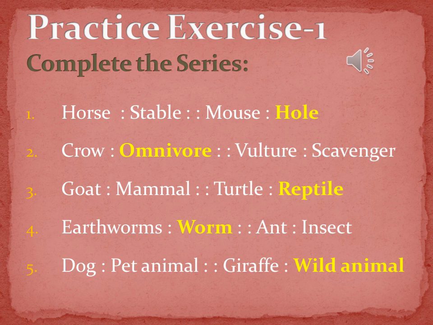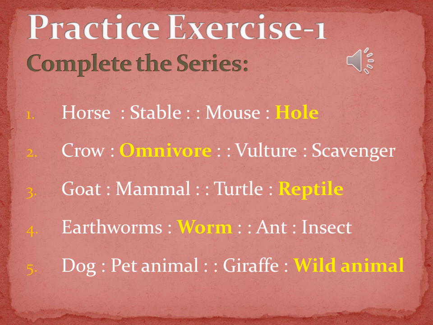Coming to first question, complete the series. First part is, if horse is to stable, then mouse is to what? So the answer is based on the habitat. So here the answer is hole, because hole is the habitat of mouse. As stable is the habitat of horse, so hole is the habitat of mouse.